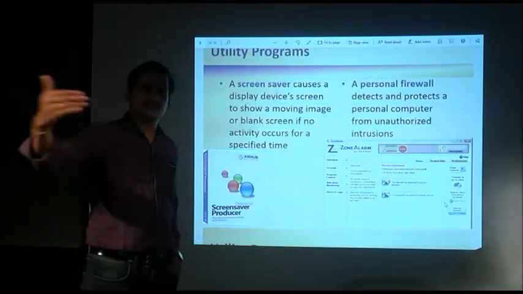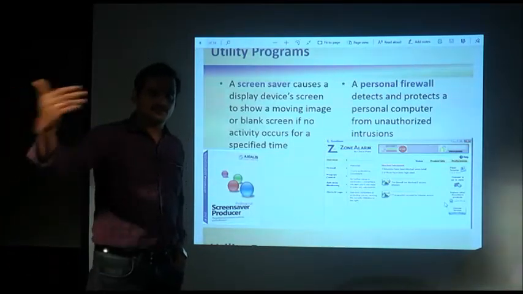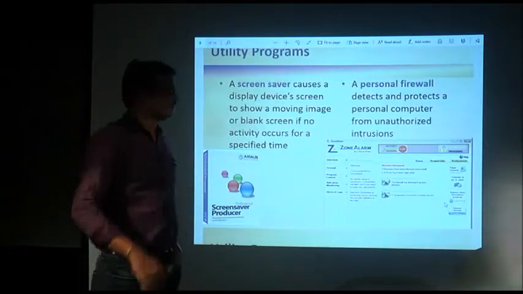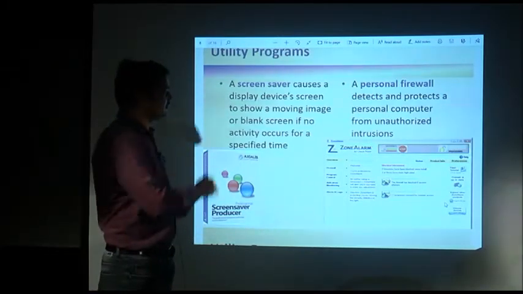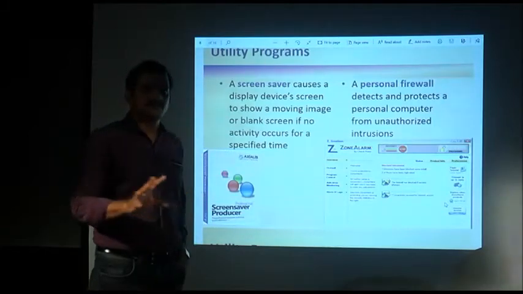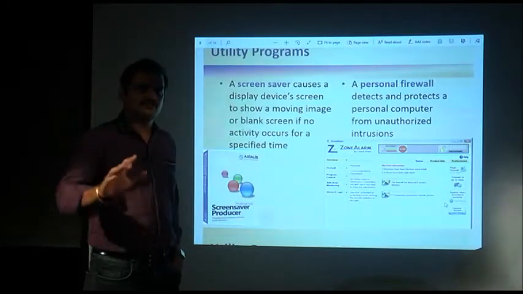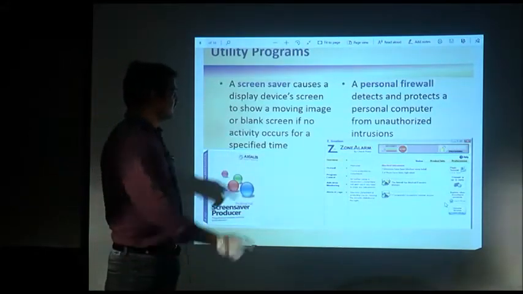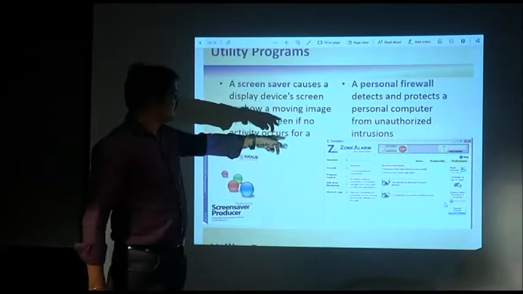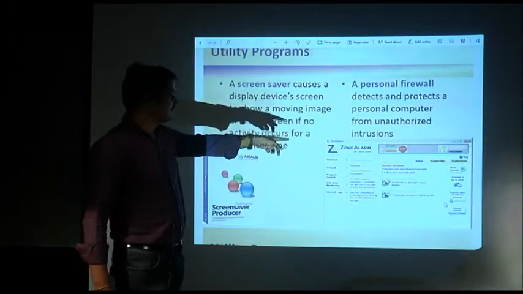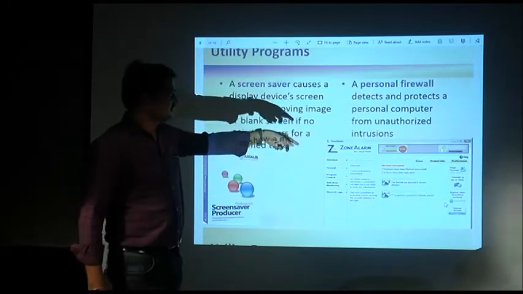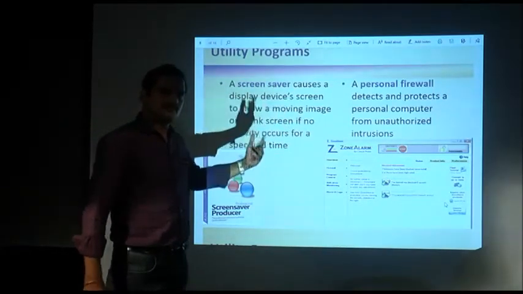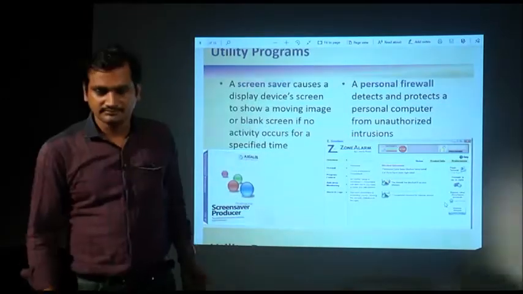If somebody else is trying to enter your system through some other programs, through his programs, he cannot enter if a firewall is installed on your system. This is another utility program, and the most important utility program if you are using the internet, if your system is connected to the internet. One example of a firewall is ZoneAlarm. This is a firewall application that we can install in our system that protects you from unauthorized intrusions.